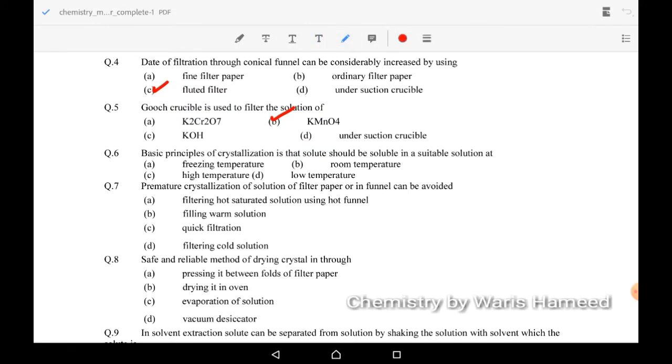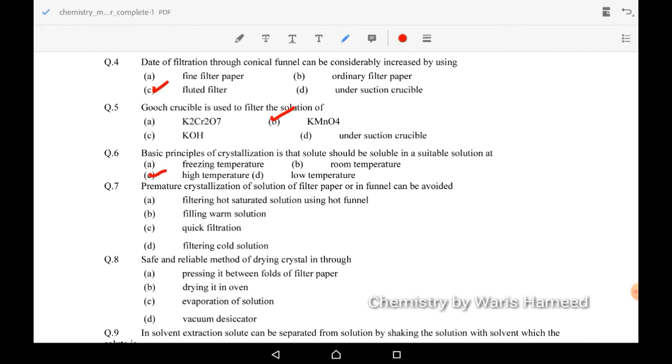Sixth MCQ: the basic principle of crystallization is that the solute should be soluble in a suitable solution at high temperature. So C option is correct.